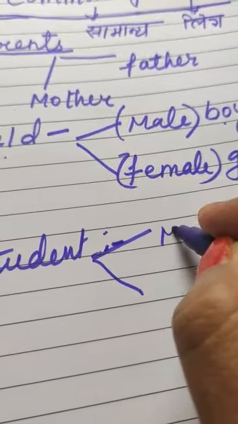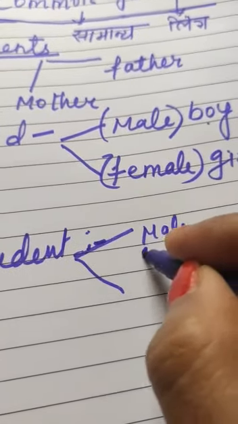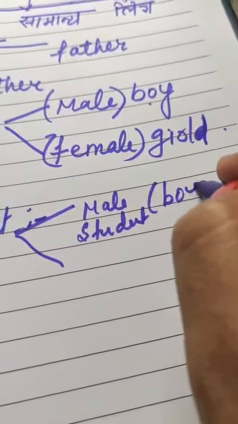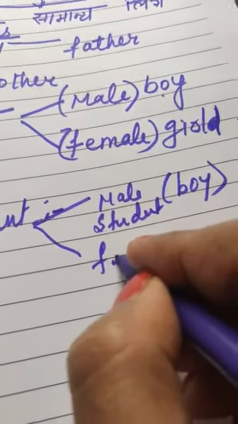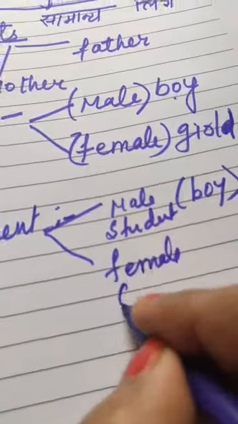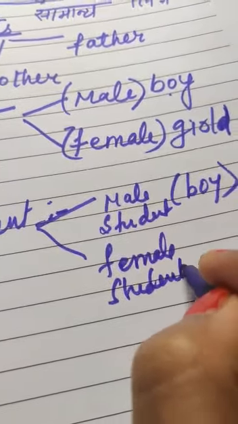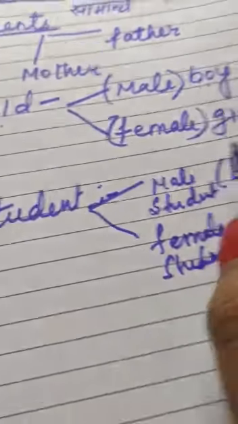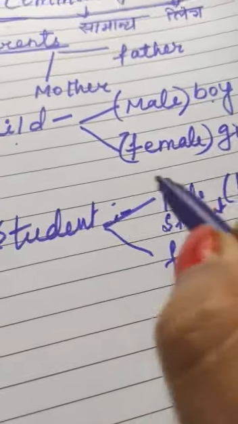If it is a male student, then it is a boy. If it is a female student, then it is a girl. There is a differentiation between boy and girl.